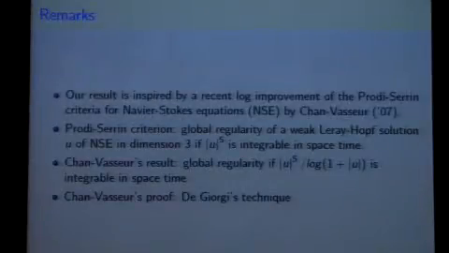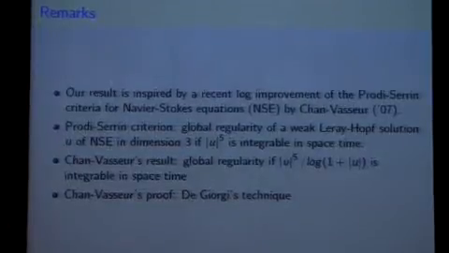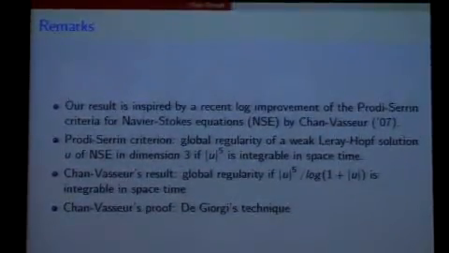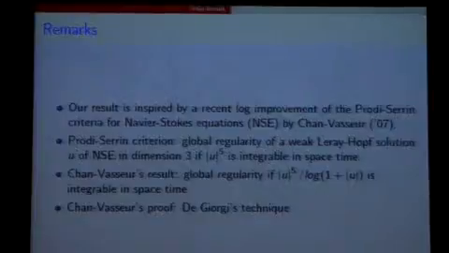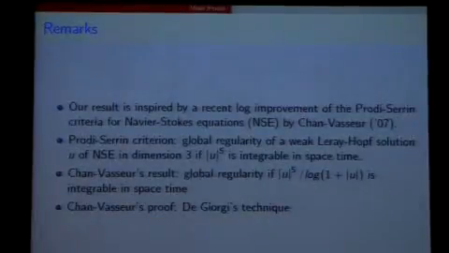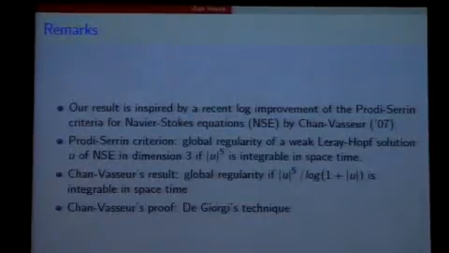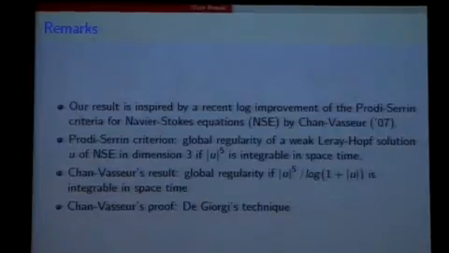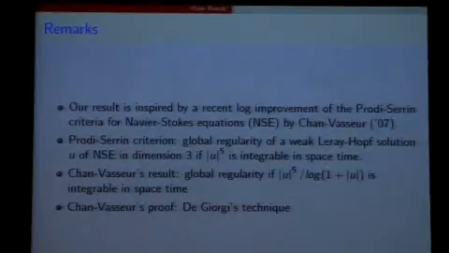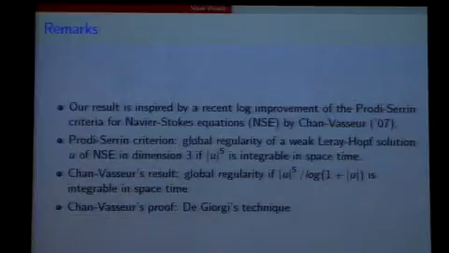Okay, so let me mention that there are also other results in other contexts. My result is inspired by the recent log improvement of the Prodi-Serrin criterion for the Navier-Stokes equation. So what's the criterion? The classical Prodi-Serrin criterion says that if you have a weak solution u of the Navier-Stokes equation in 3 dimensions, and this weak solution satisfies that |u| to the fifth power is integrable in space and time, then you have global regularity for the weak solution.